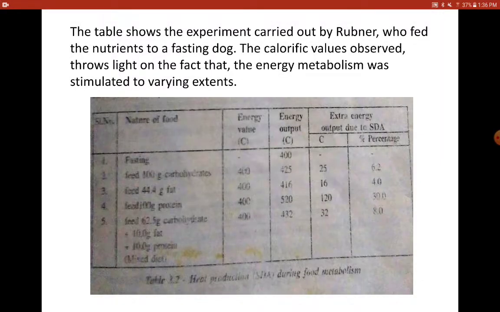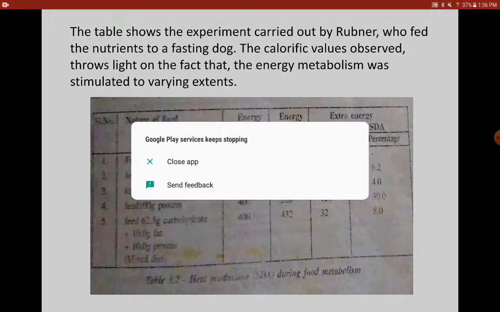So if you observe the third column, energy value, if the dog is fed only on carbohydrate, 100 grams of carbohydrate is supposed to give 400 calories of energy. And if the dog is fed only on fat, 44.4 grams of fat gives 400 calories. So he has maintained this 400 calories from different grams of nutrients.